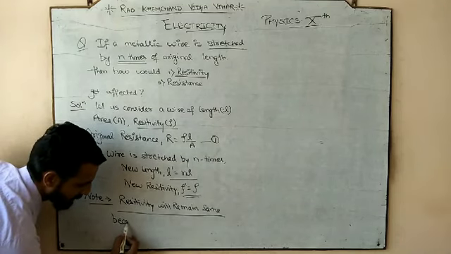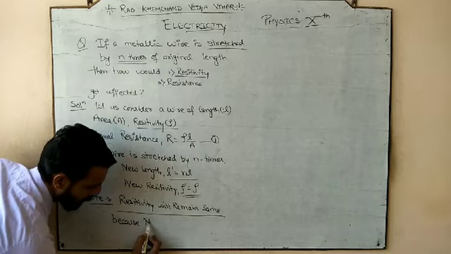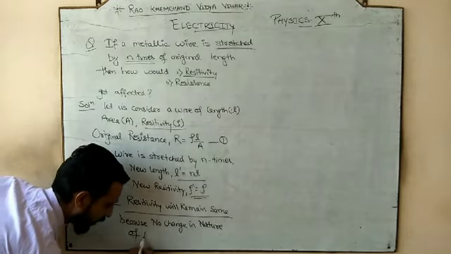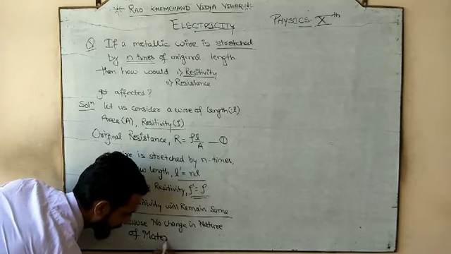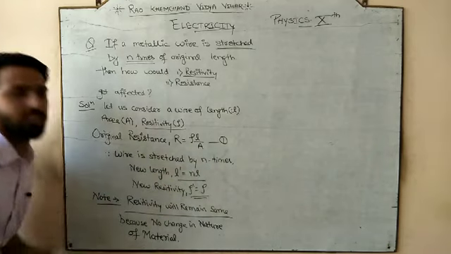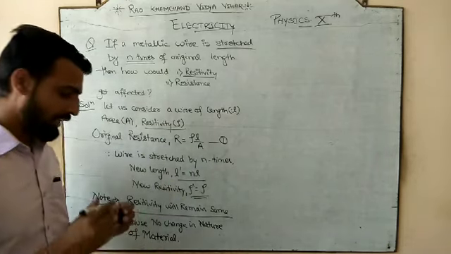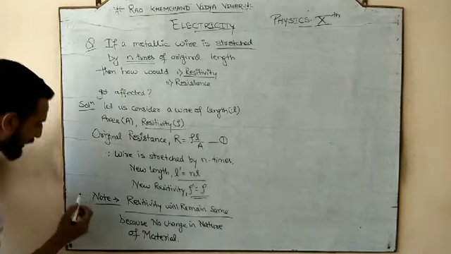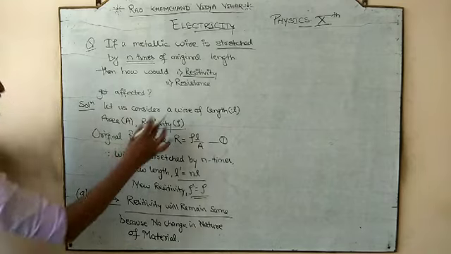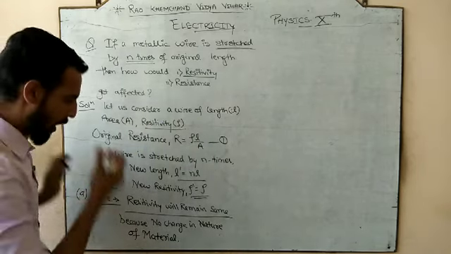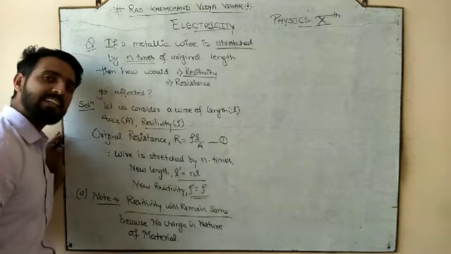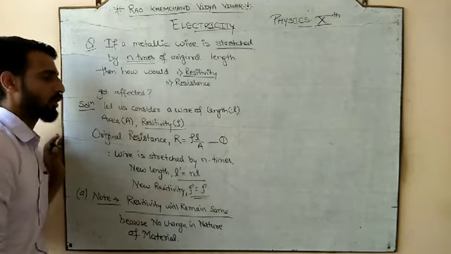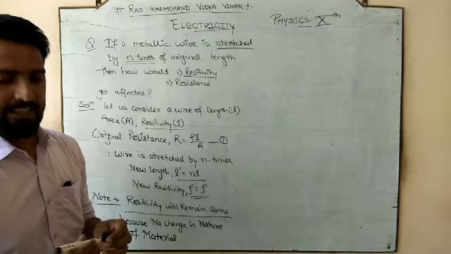because no change in nature of material. So the material's nature hasn't been changed. So material का nature same है, so that's why the resistivity will remain the same. Or you can say we got the answer of the first part. Now, length is being increased by n times, resistivity is same. The third factor on which the resistance depends, area.